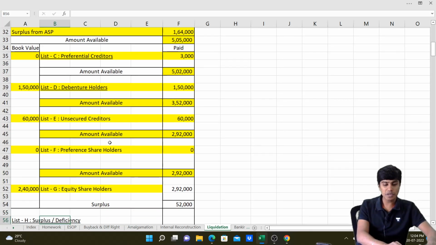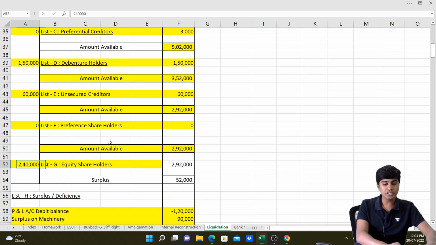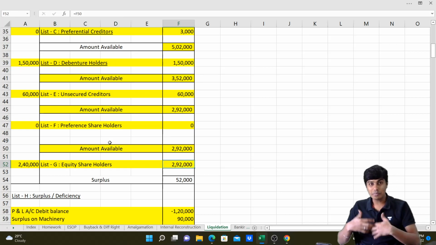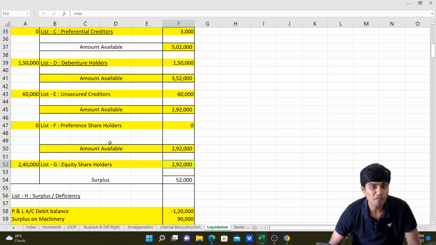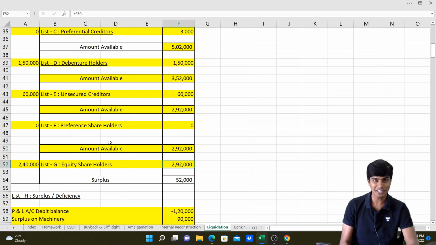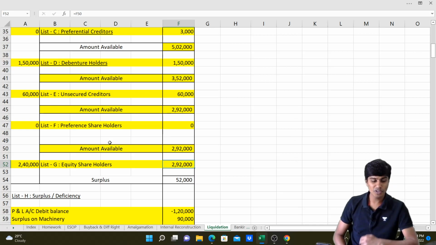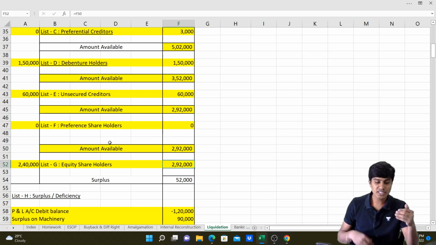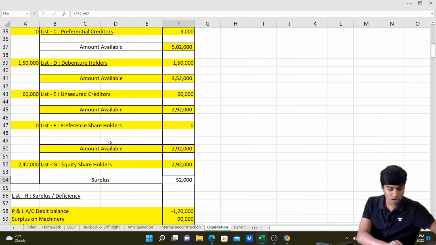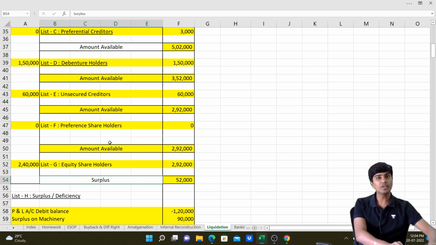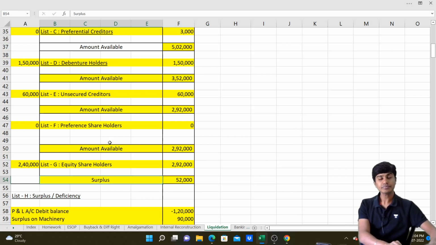Let us now see how much is payable. Amount payable to equity shareholders is 2,40,000. But what we have is 2,92,000. So we're paying them an excess of 52,000. There is profit on realization, like we say in partnership accounts. So we have 52,000 extra. This 52,000, what is paid beyond what is payable to our equity shareholders, is surplus.